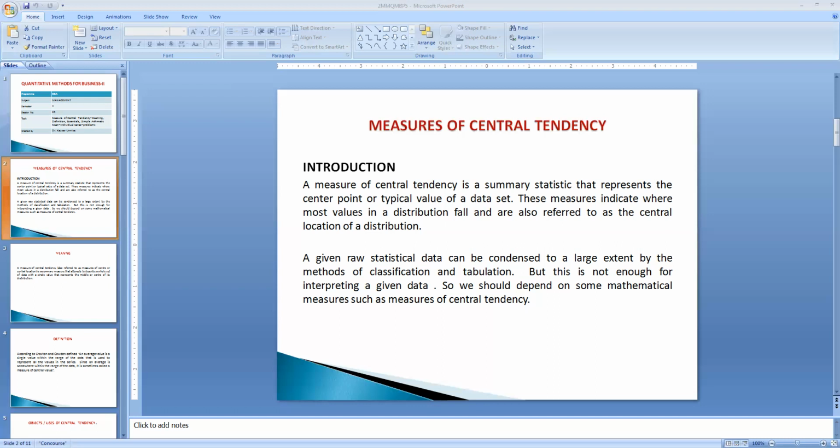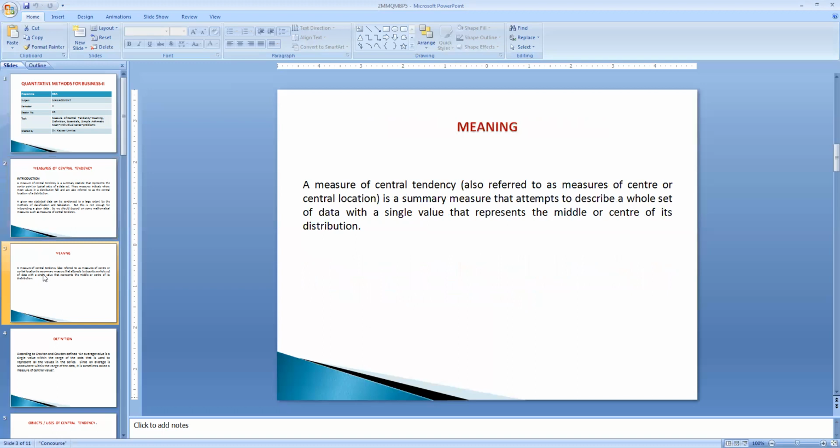Let us know what we mean by central tendency. The central tendency is nothing but a measure which attempts to describe the whole set of data with a single value which represents the middle or center of its distribution.